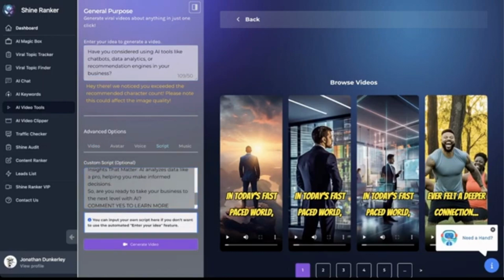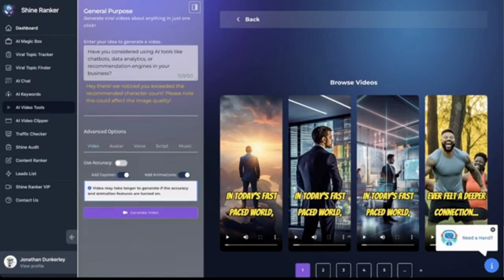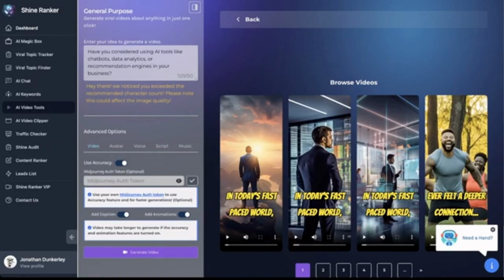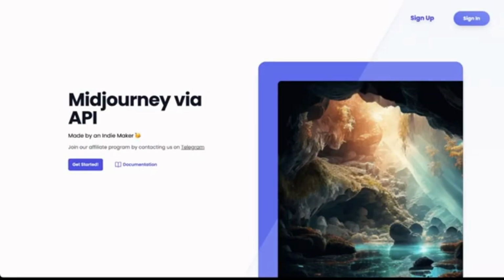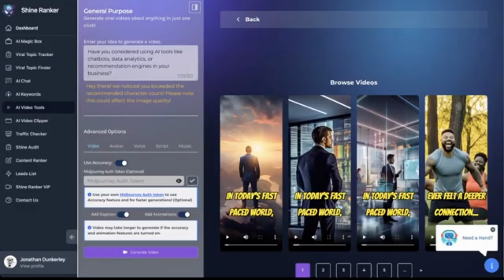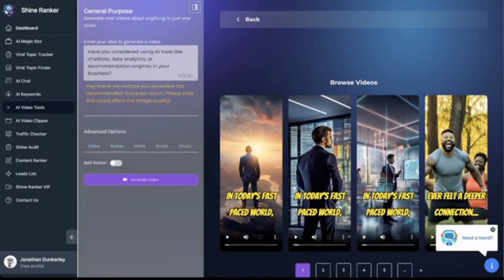Now, I could go back over here to video, and there's a couple settings that you could adjust. This is accuracy, and it requires an additional API key. If you did want to do this, it would make your videos a little bit more unique, with every image from a different prompt. And if you did want to do that, it's through the nextleg.io, and you sign up through them, and then you would be able to get your authentication token and add it in. And the next one is auto captions. It takes your script and puts it onto the screen. Then there's animations. It adds motion into the video so you don't have to sit there and keyframe every single part of your video. Then if you'd like, you could also turn on an avatar.